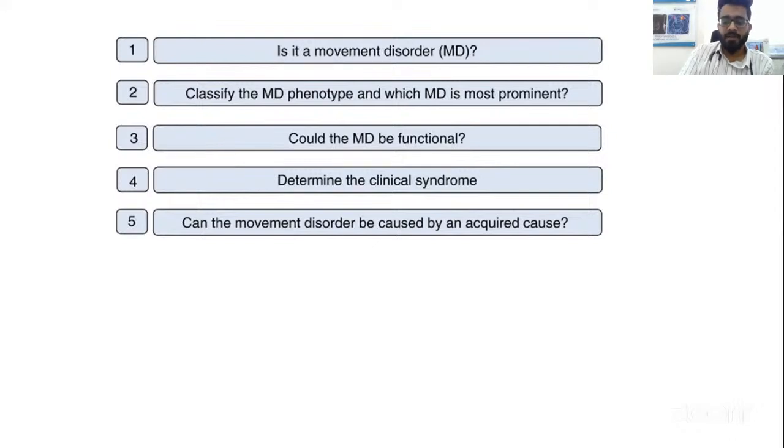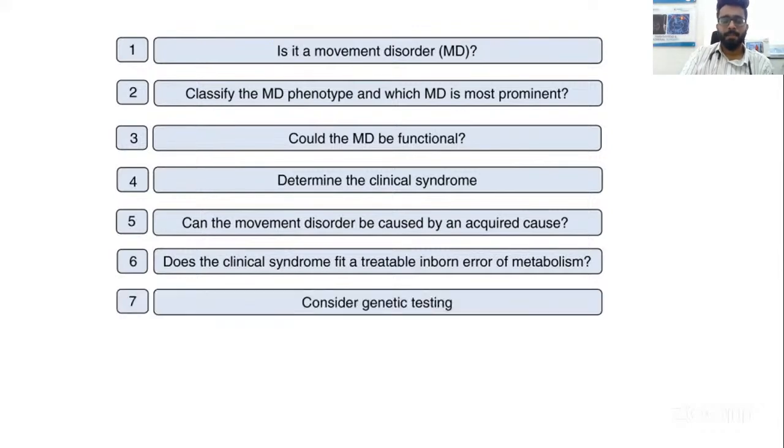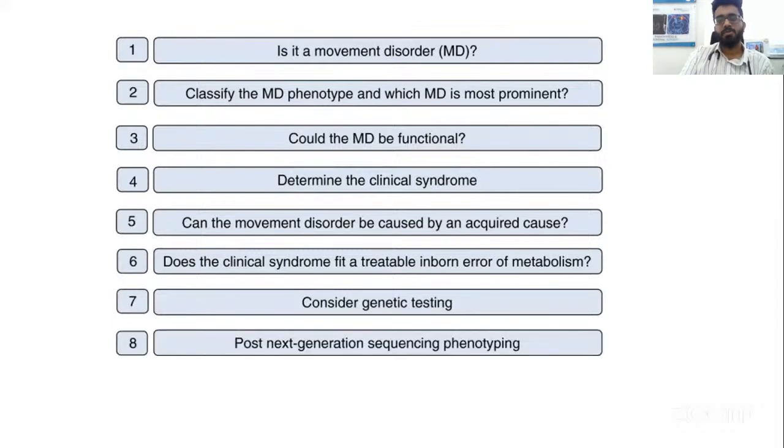So start thinking of acquired disorders, and also try to see if this movement disorder can fit into a treatable inborn error of metabolism. This is extremely important in children less than 2 years, because most of the inborn errors of metabolism affecting the basal ganglia usually present in the first 2 years, that is small molecule disorders. But sometimes some inborn errors of metabolism like the NBIA spectrum and Wilson's can also present later on. So try to fit it into a treatable inborn error disorder. And then later consider genetic testing for primary genetic dystonias. After genetic testing, you can also phenotype this particular movement disorder into a particular gene, and then you can also think about precision medicine in this.